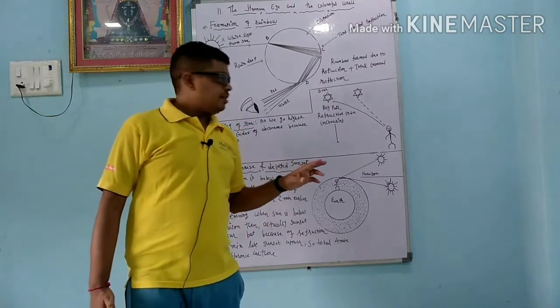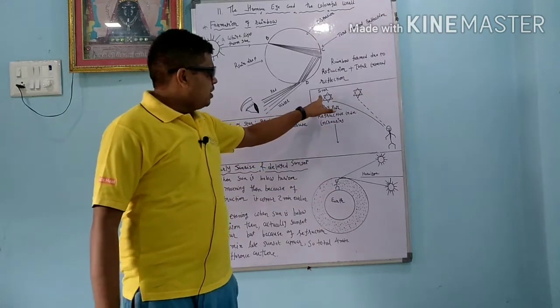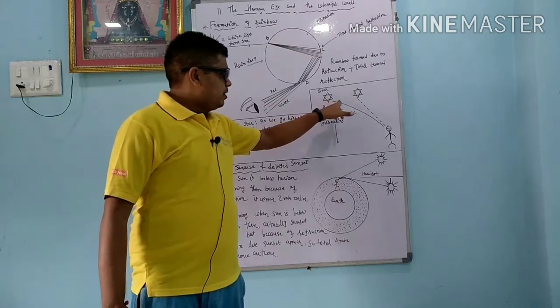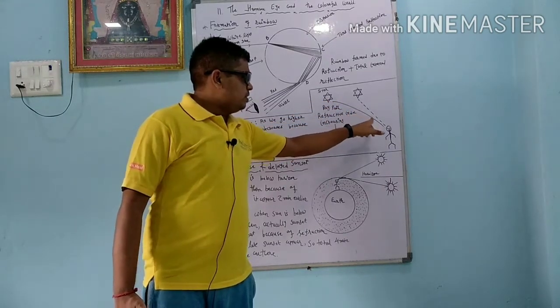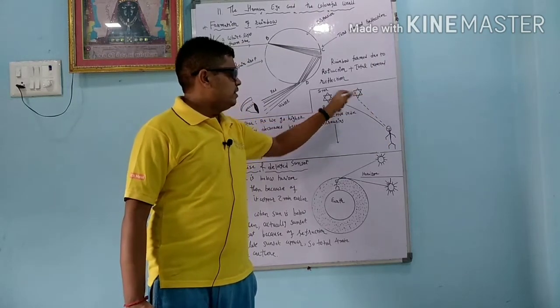There are 2 points. Actually star is not here. First point, when the ray of light passes from the rarer medium to the denser medium, it goes nearer to the normal, so you can observe that star is here, but actually star is not here, it is present here.